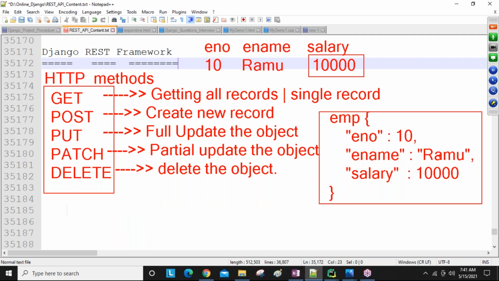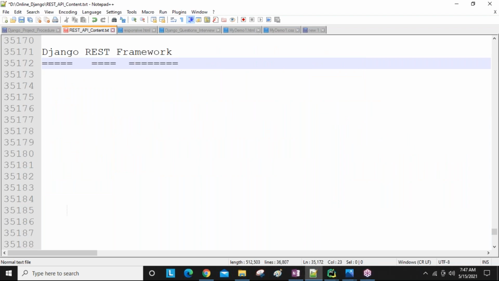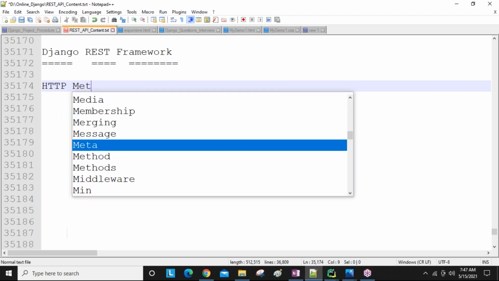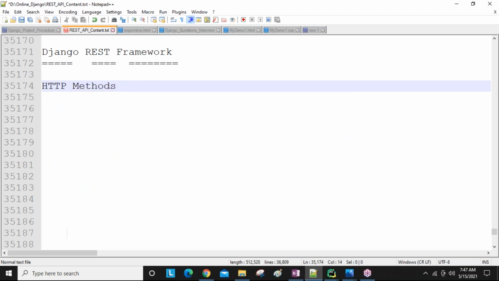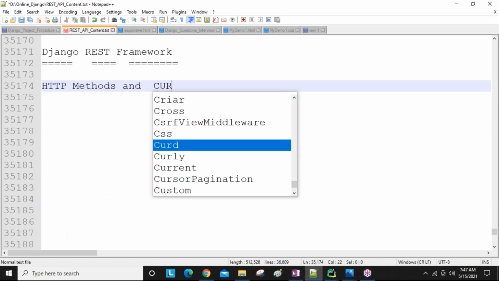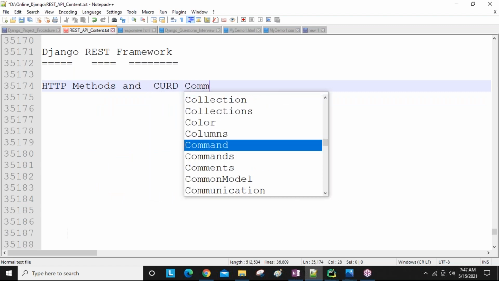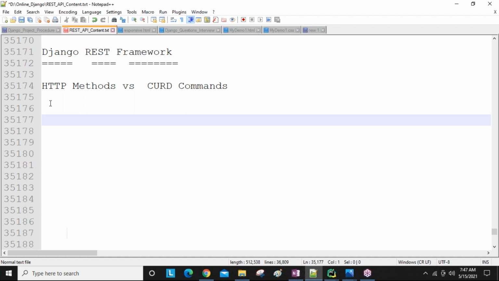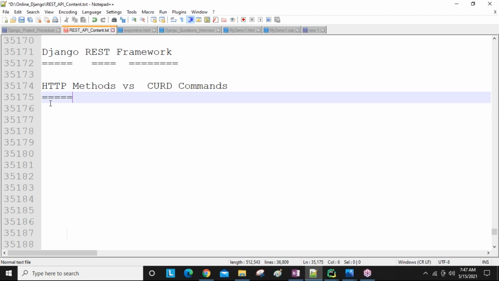Okay, next: HTTP methods and database CRUD commands, guys. HTTP methods versus CRUD commands, the relation. We are going to discuss right now HTTP methods and database CRUD commands.